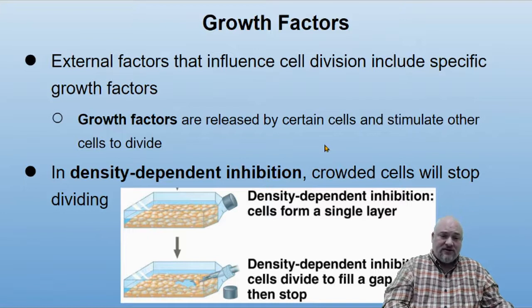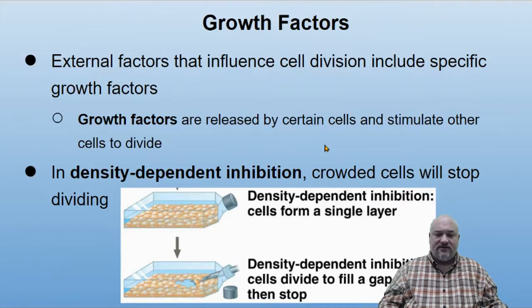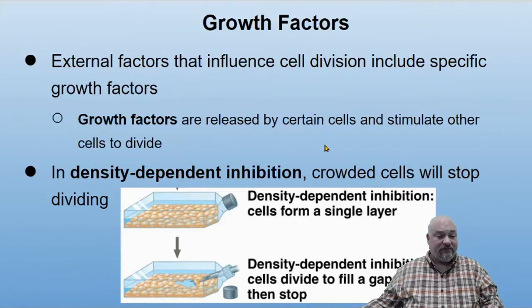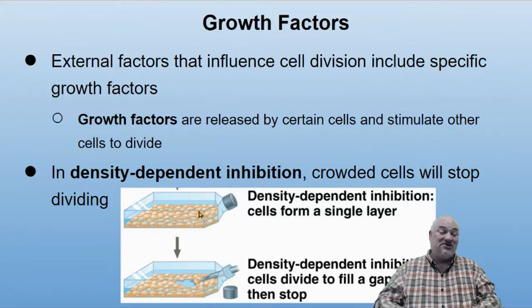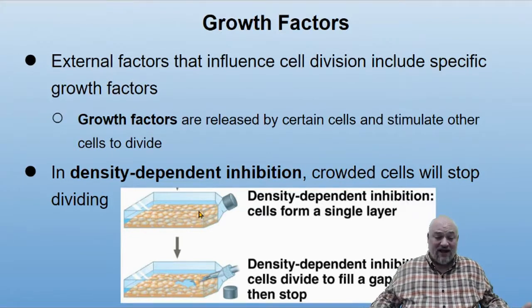We have external factors that influence cell division. Some of those we call growth factors, which are released by certain cells, which stimulate other cells to divide. So we've got density-dependent, density-independent inhibition. So density-dependent inhibition, crowded cells will stop dividing. So if the cells are all touching each other and they're crowded in there, that means you got enough cells, no sense dividing, so it stops the division.